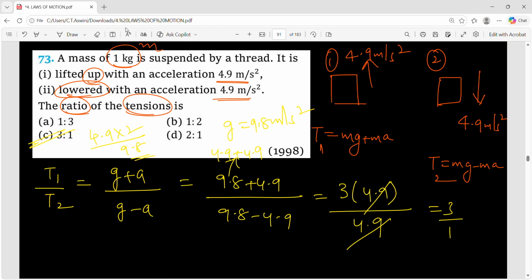So we have understood that, and we have also learned the concept of apparent weight, taking the lift as an example. I hope you got the answers to the questions I asked in the beginning: why do we feel heavier when the frame of reference is moving upward, and why do we feel lighter, like when the giant wheel is moving downward? So you have understood why a person feels heavier or lighter depending on the direction of acceleration of the lift. We have also done some previous year questions, and most of them are based on the lift moving upward.